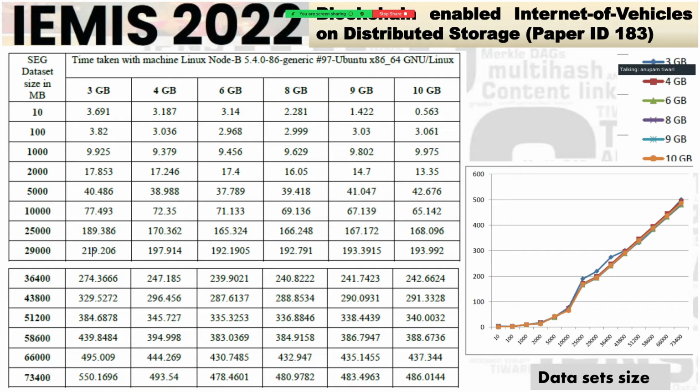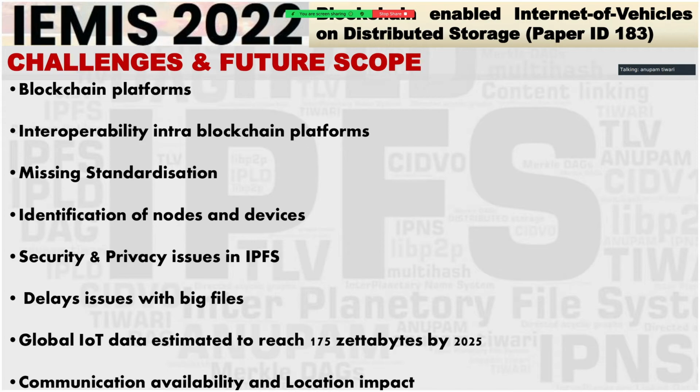That much time is taken, and in an Internet of Vehicles ecosystem, which is envisaged in future, there will be zettabytes of data uploaded. So I have discussed that in the challenges and future scope. The challenges and future scope are blockchain platforms. Now there are multiple models being used by researchers across Ethereum, Cardano, Bitcoin and others. There are so many blockchain platforms, but they are all incompatible with each other. Then there is a problem of interoperability. Interoperability means if I have a blockchain platform and you have a blockchain platform, there are teething issues that they will not be able to speak to each other.